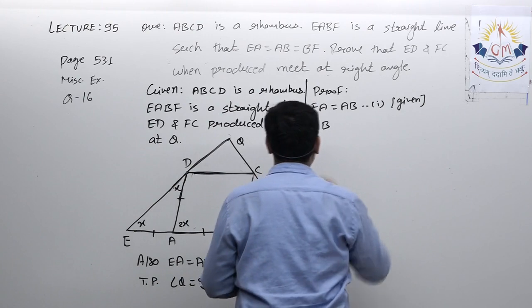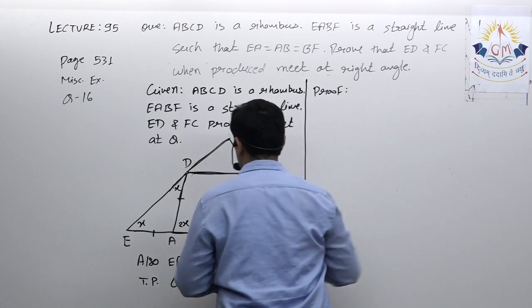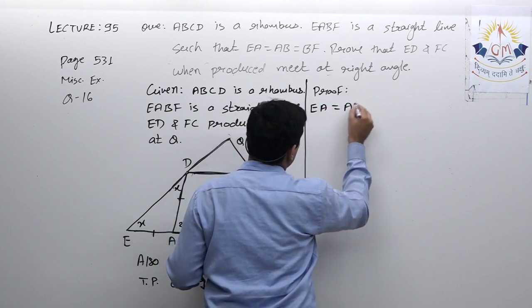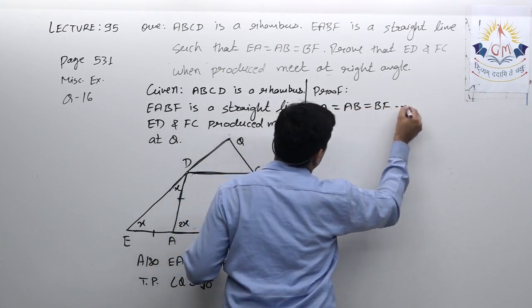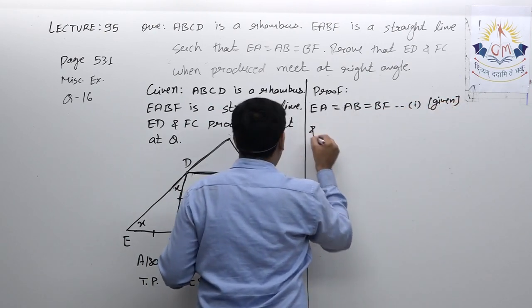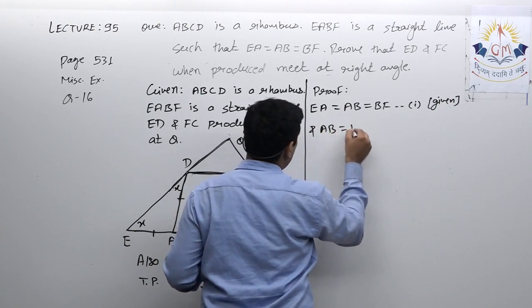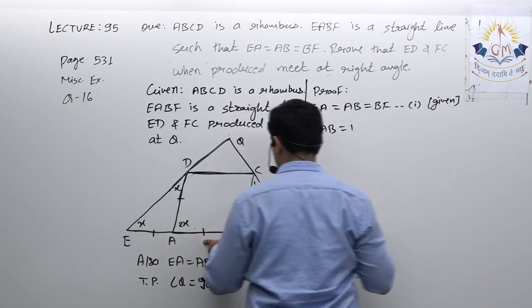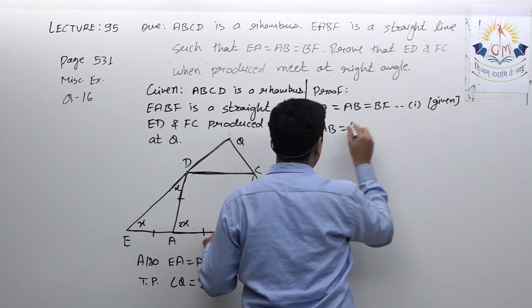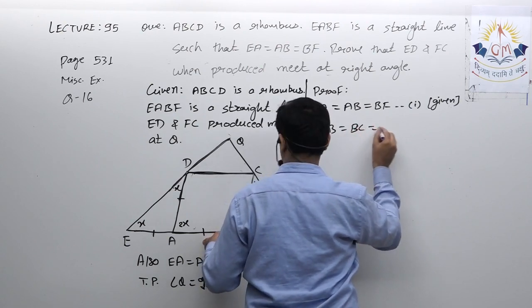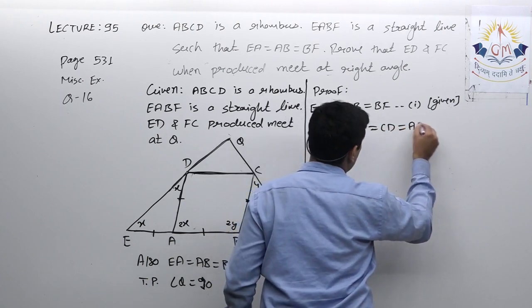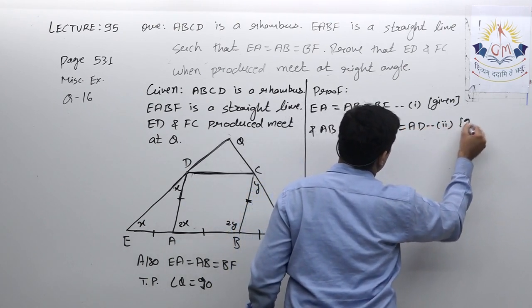Or if I want to save some steps, EA equal to AB is equal to BF, that is given, and AB equal to BC equal to CD equal to AD, that is also given.